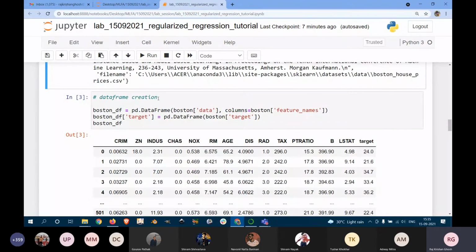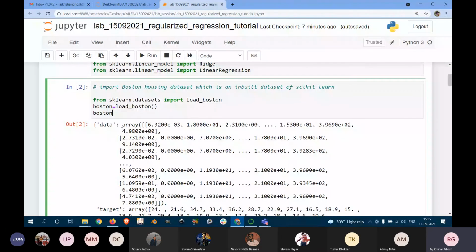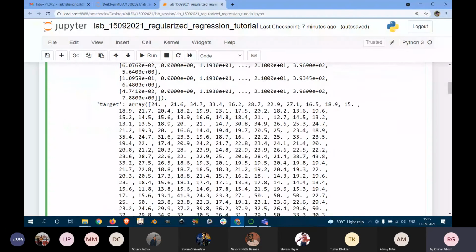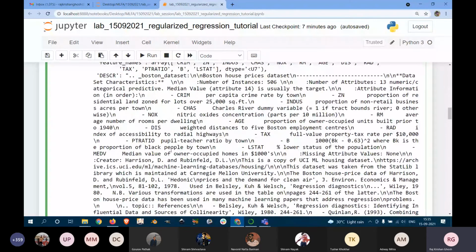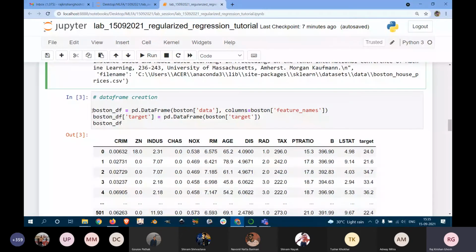Okay, so first of all, this boston object has all this data, target, etc. Now we will create another data frame. A data frame can be thought of basically as a table. It will have different columns and rows, and corresponding to that we will store different values.